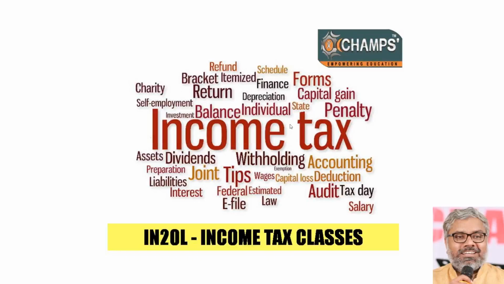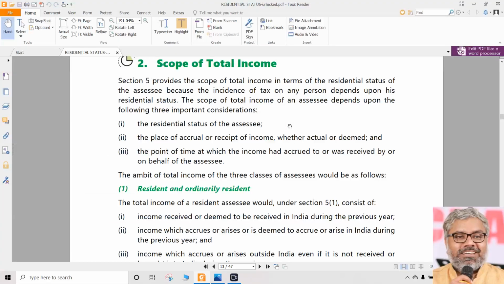Okay, once we determine the residential status, naturally the question comes, so what? What is the use of this residential status? The use of residential status is basically in the tax incidence, where depending upon the residential status of the SSC, the incidence of tax on any person will be determined.